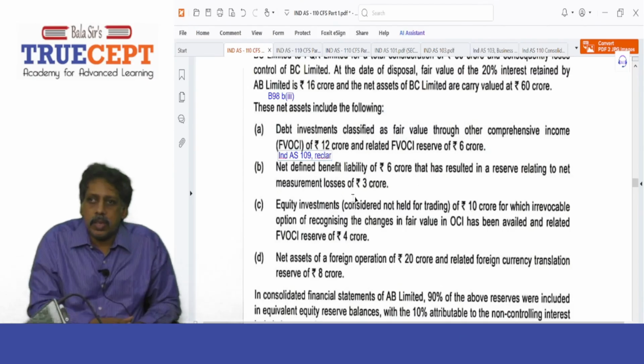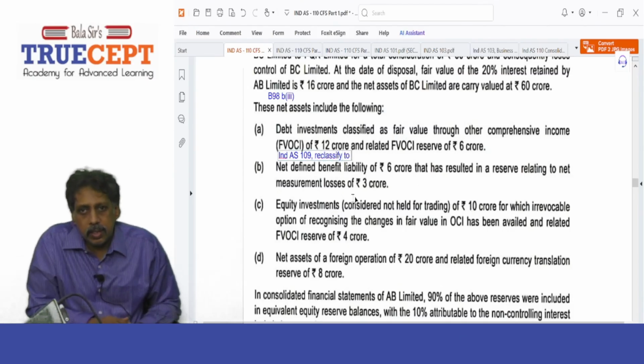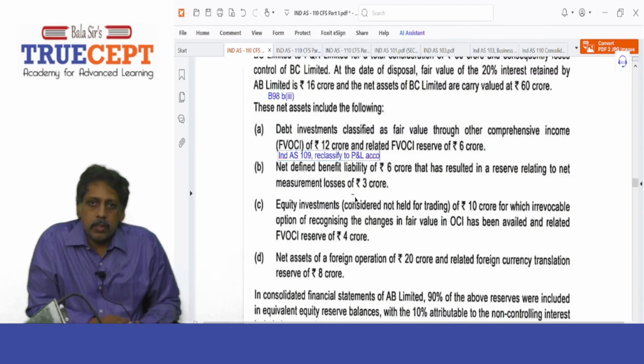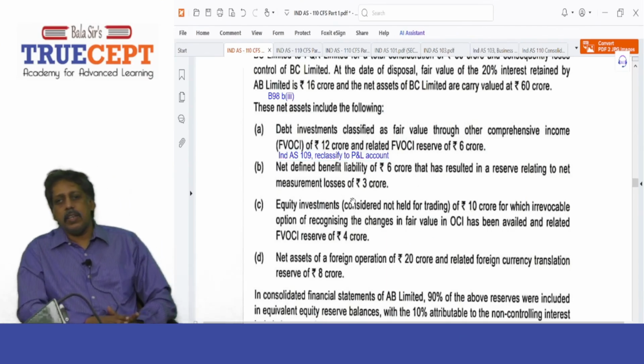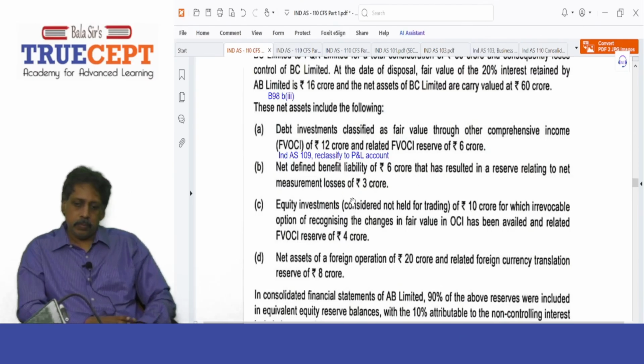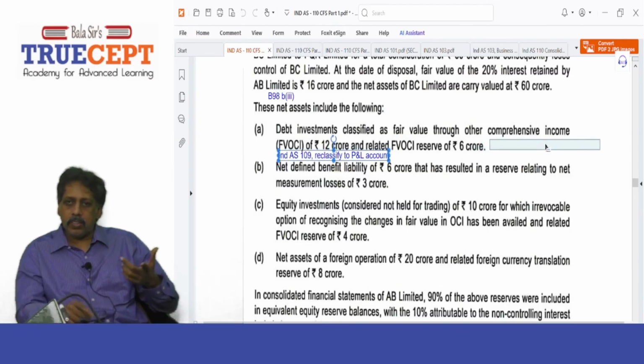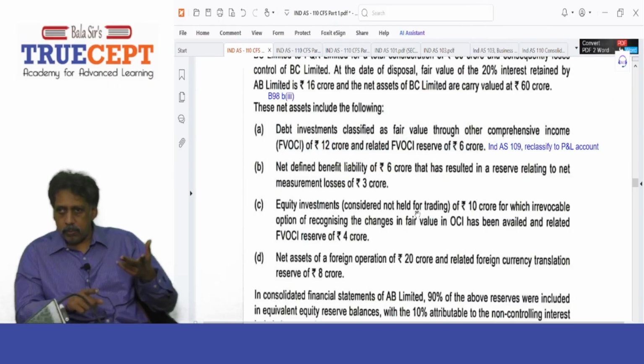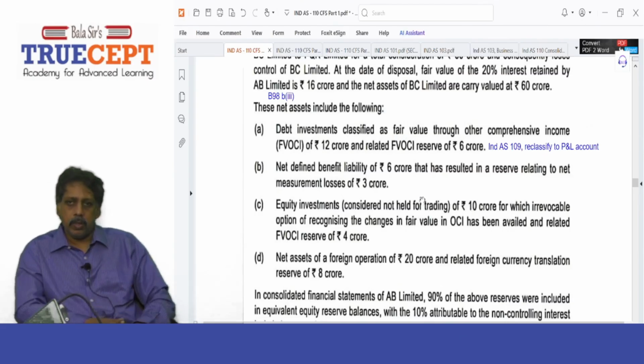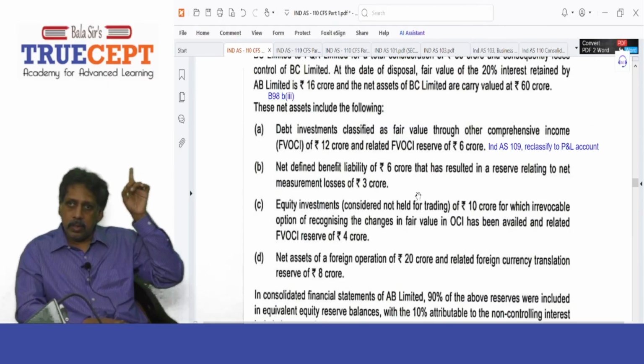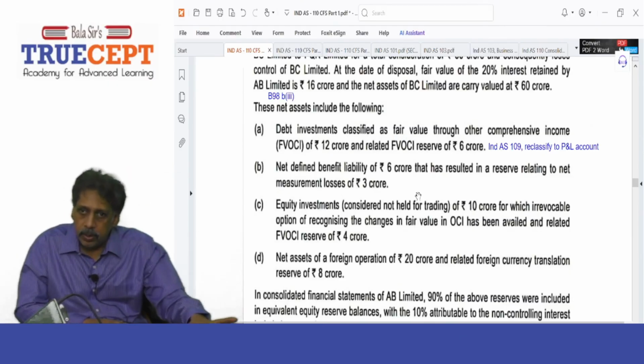It can be recycled. Is that clear? So that is given in IND AS 109. So debit OCI, nothing but the fair value reserve, and credit profit and loss account, 5.4 crore. I am cancelling the reserve credit balance by giving a debit and transferring to P&L.